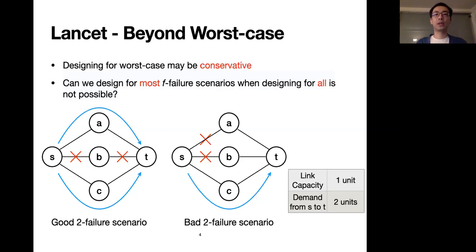Take different scenarios involving simultaneous 2 link failures. For the one on the left, the network can still send 2 units of traffic, and for the one on the right, the network can only send 1 unit. Can we make sure that the good failure scenarios, like the one on the left, can still be handled?